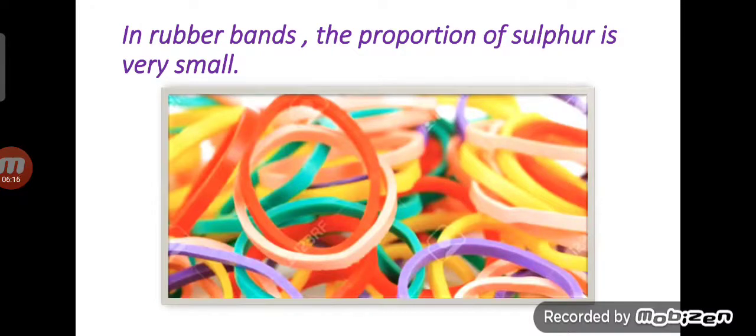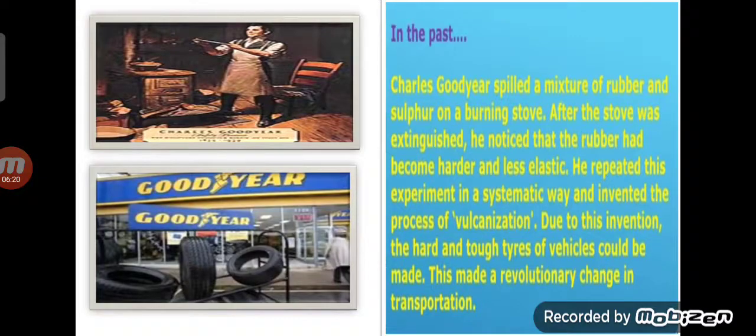Now children, we will see how the process of vulcanization was invented. In the past, Charles Goodyear spilled a mixture of rubber and sulfur on a burning stove. After the stove was extinguished, he noticed that the rubber had become harder and less elastic.